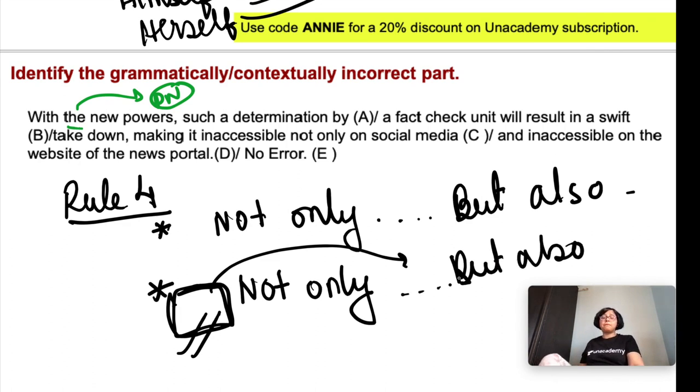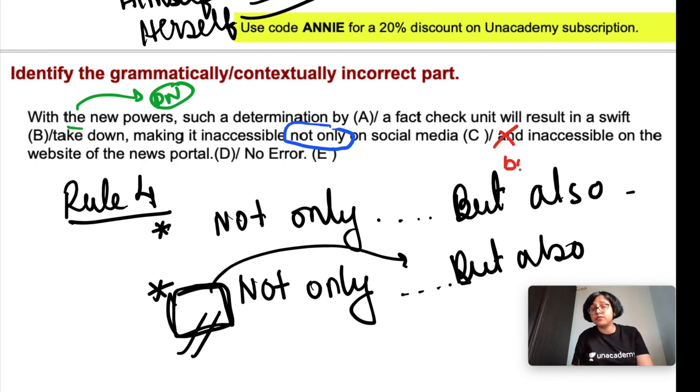I'll give you the example here in the sentence. With the new power, such a determination by a fact check unit will result in a swift takedown, making it inaccessible not only. Now here you have not only present. So with not only, but also should be used. So here but also should be used. And one more thing here is inaccessible, making it inaccessible. So this inaccessible is the common part, inaccessible.